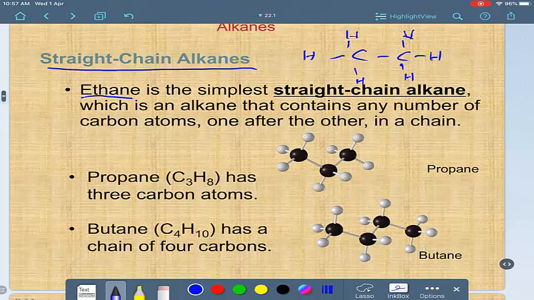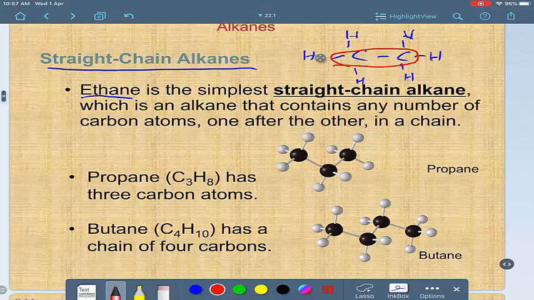It contains a number of carbon atoms, any compound I mean, with hydrogen atoms linking together, and all bonds here are single, and the carbons here are in a straight chain, whether 2 or more.